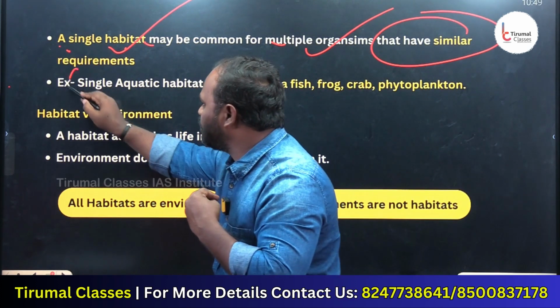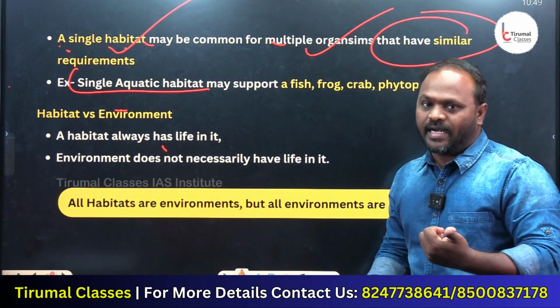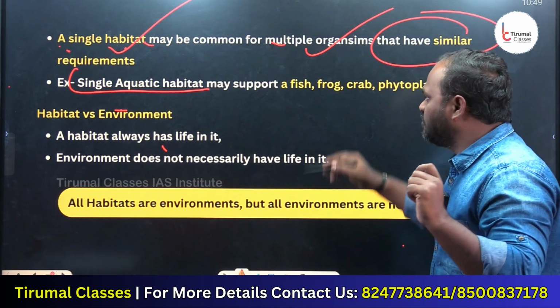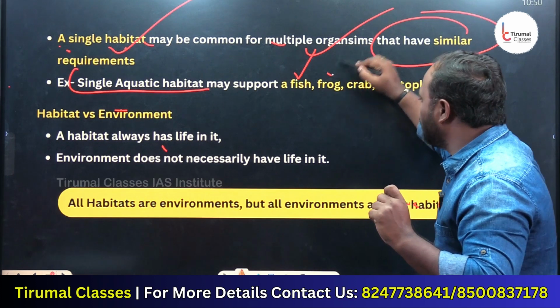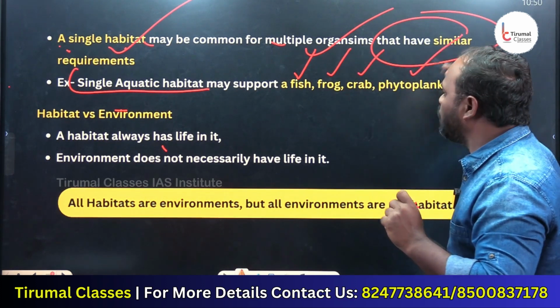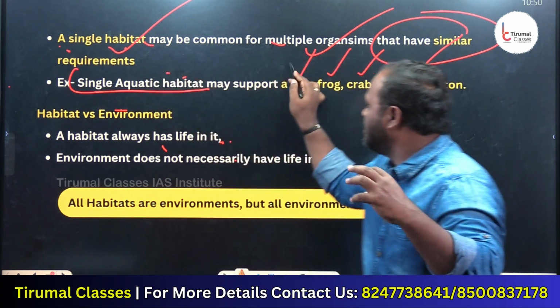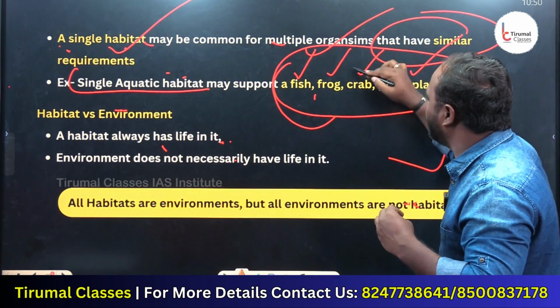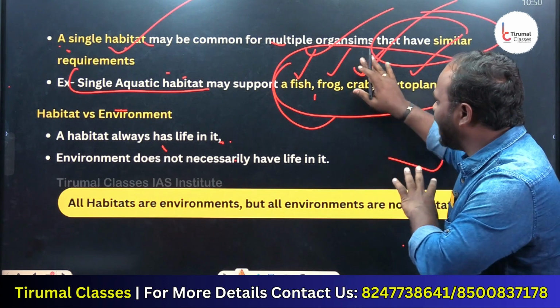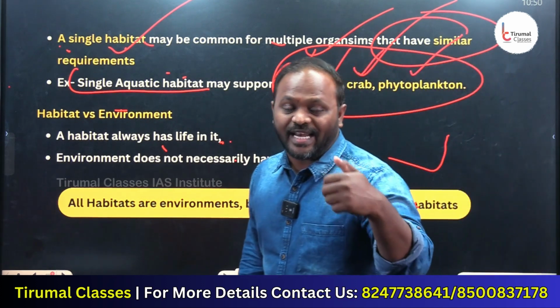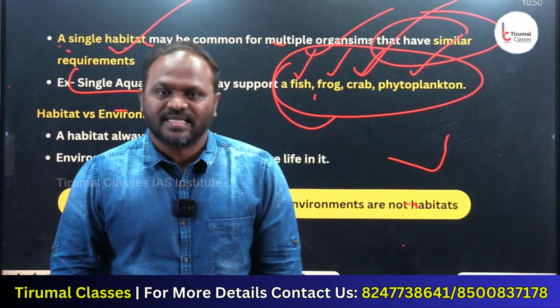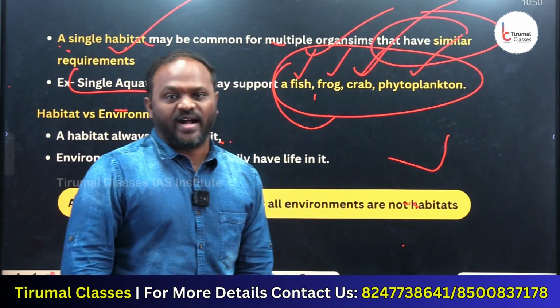Look at an example of a single aquatic habitat, which supports life for fish, frogs, crabs and phytoplankton. Here the aquatic habitat is a single habitat which gives shelter to multiple organisms. Hence, I would say a single habitat can accommodate many organisms that have similar requirements.